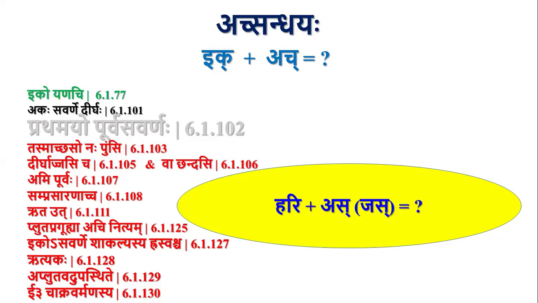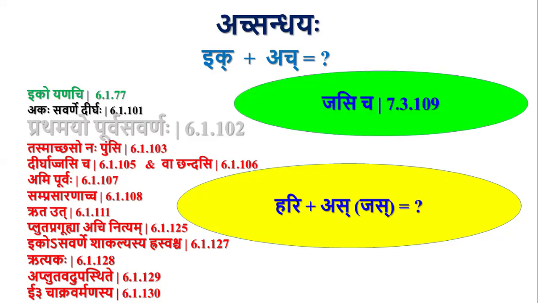Similarly, that's about au pratyaya. We shall take jas pratyaya. Here also there is an angakarya by the sutra Jasicha. This is the previous sutra to Rutogni Sarvanamasthana Yoho. That was 110. This is 109. Here also there will be Rasvasya Gunaha Jasi Cha. Whenever a Jas pratyaya follows, the Rasva letter will get Gunadesha.